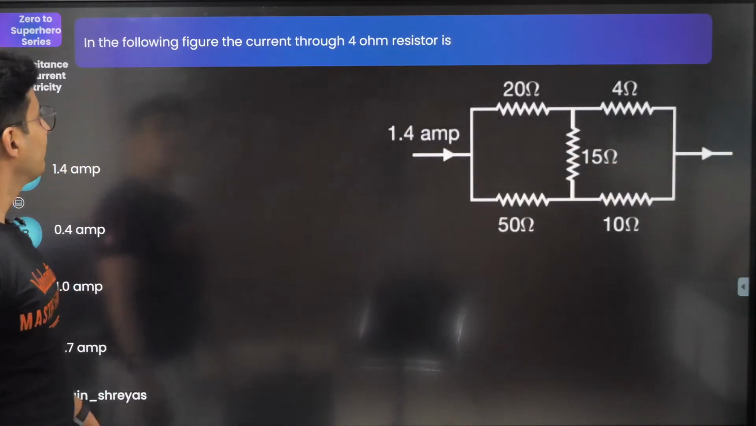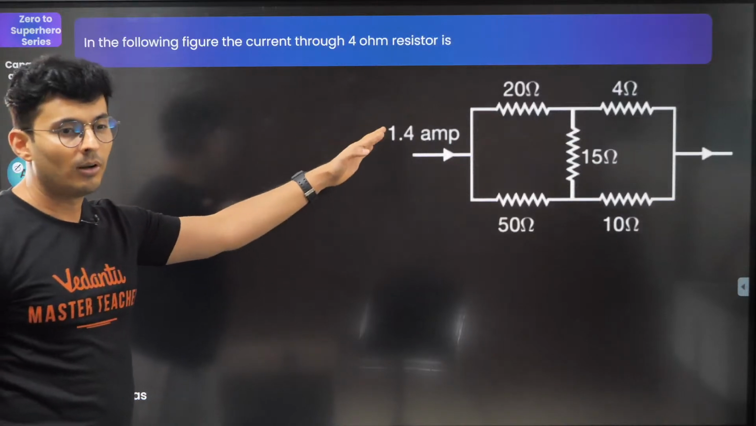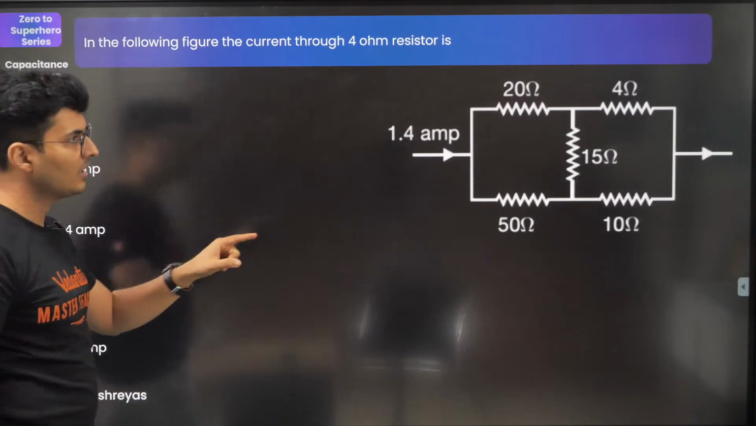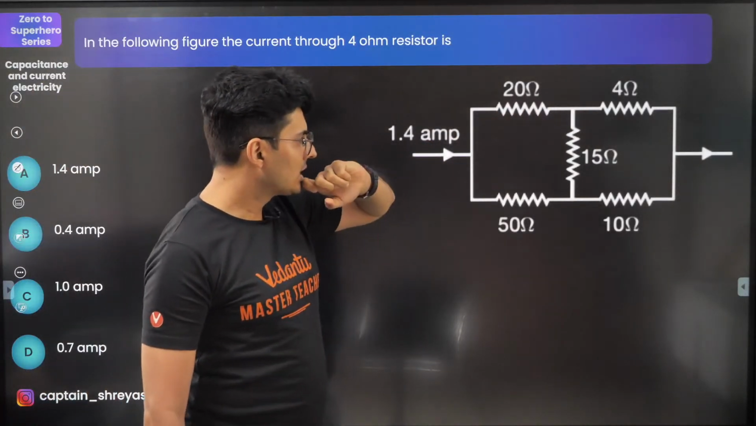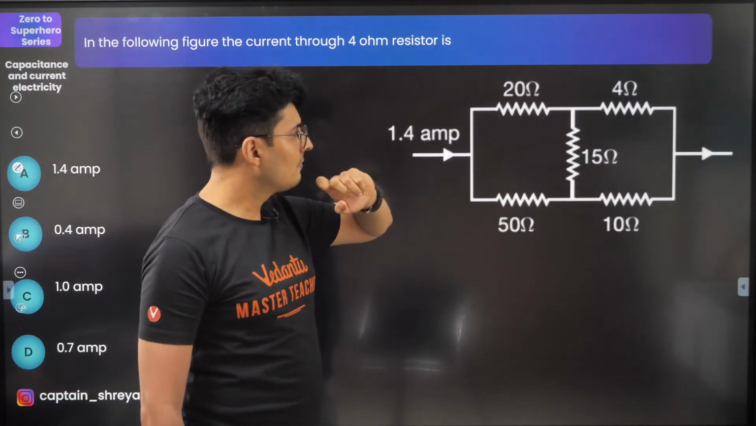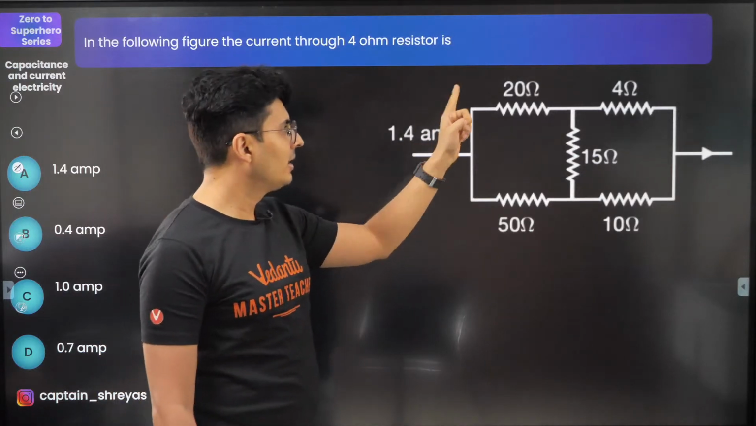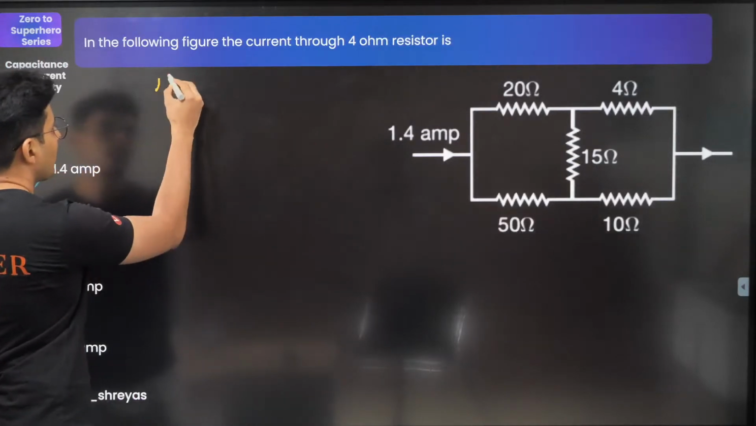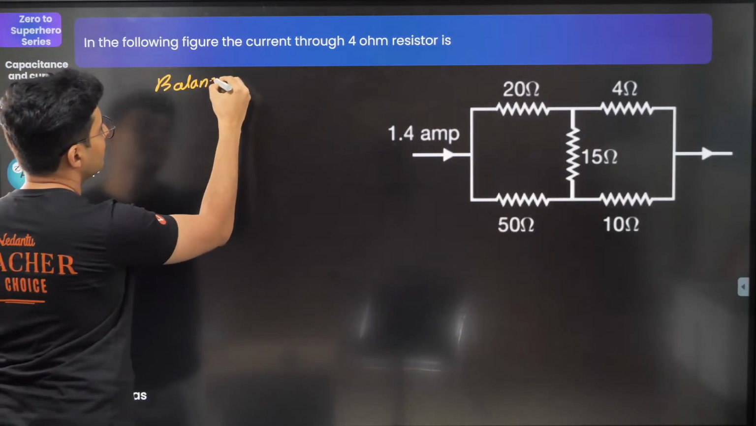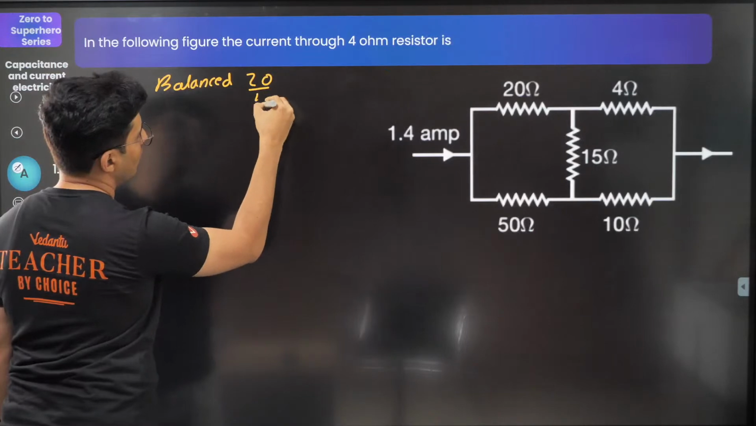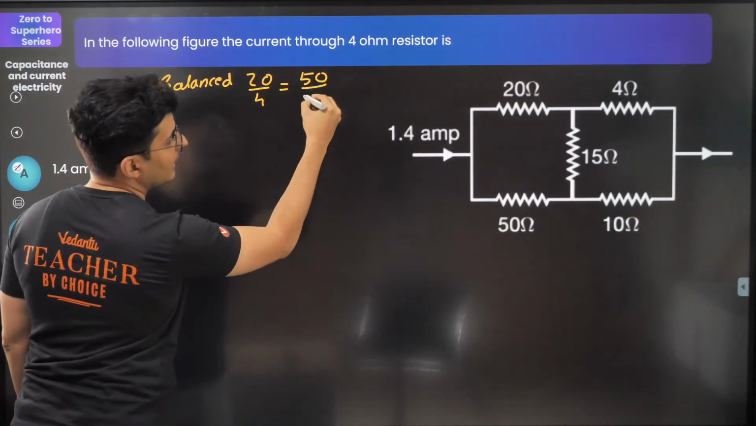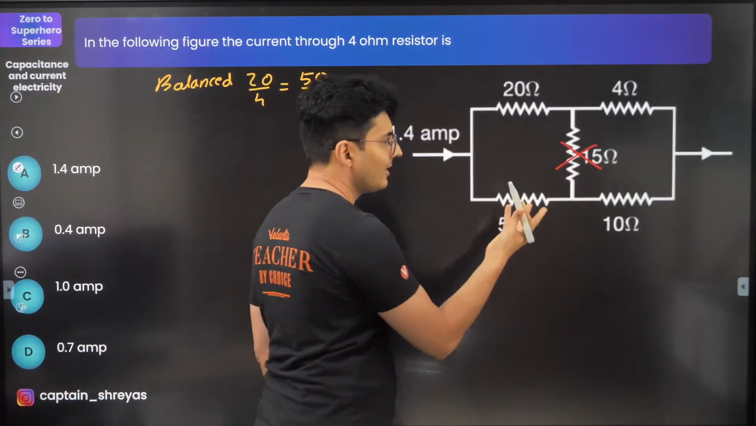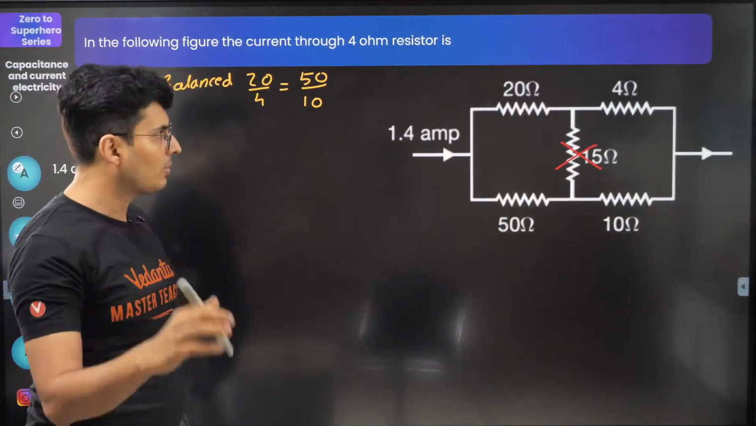In the following figure, current through the 4 ohm resistor is how much? 4 ohm is here. Symmetry, no. Wheatstone, yes, maybe. 20, 50, 10. Yes, it's a balanced Wheatstone. You can see it is definitely balanced because 20 by 4 is 50 by 10. So this is utterly useless. Just ignore this even exists. Just throw it out of your mind.